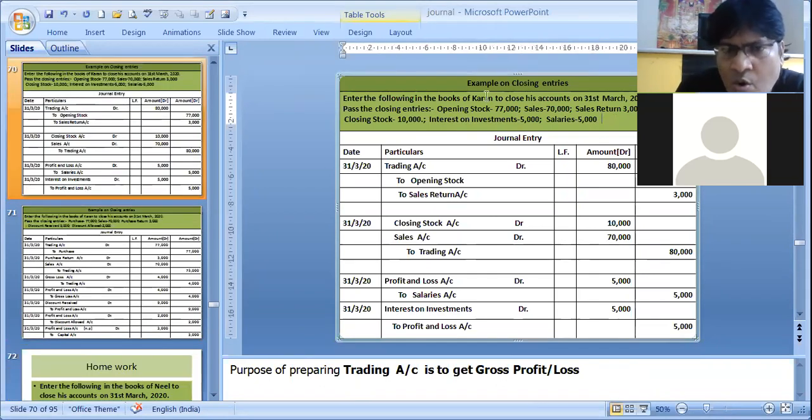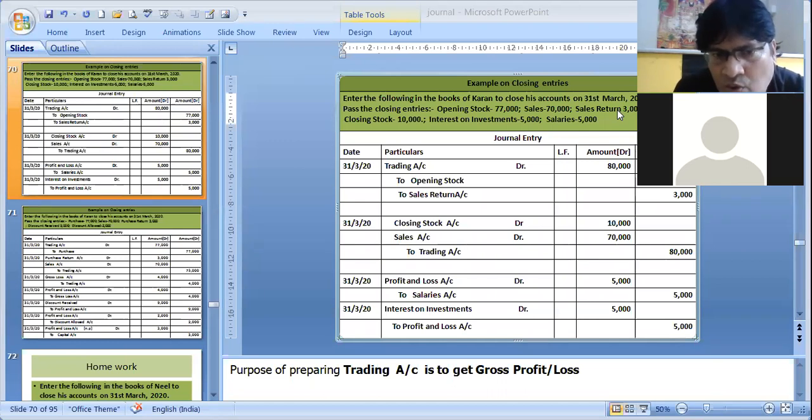We know that opening stock, sales return, and closing stock are the items of the trading account, the direct items, the direct expenses type. So we are closing. Opening stock needs to be closed over here, trading to opening stock. Then sales is closed in the trading account as sales to trading account. You remember? Sales return, we have debited. Our journal entry for sales return was sales return to debtors. Now to close it, sales return has to be credited. So trading to sales return. Stock, our opening entry was stock to capital, something like that. To close it, trading to opening stock.